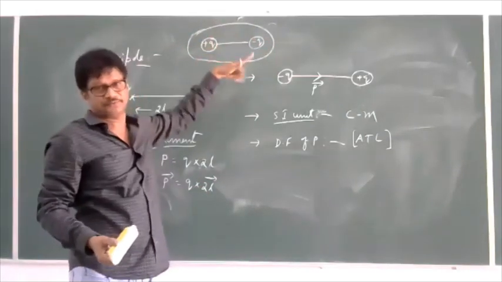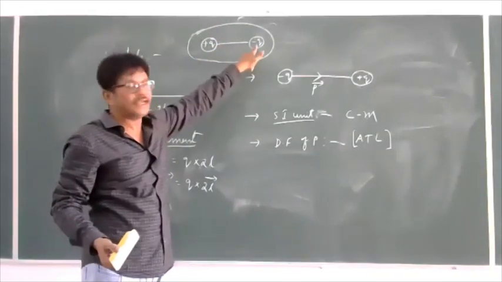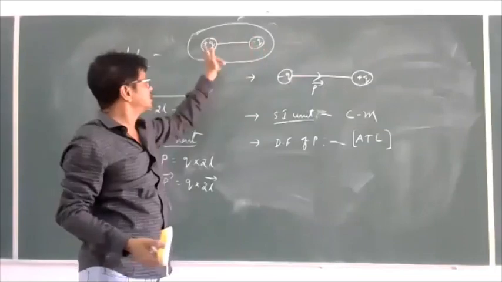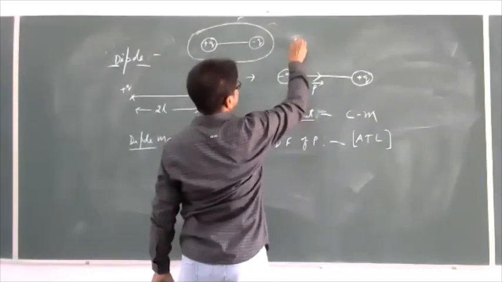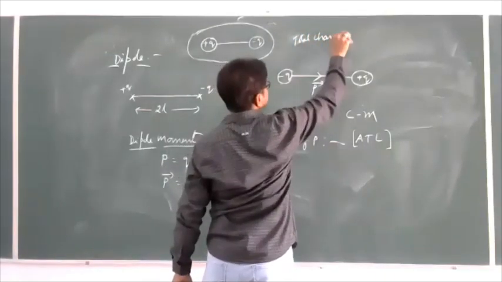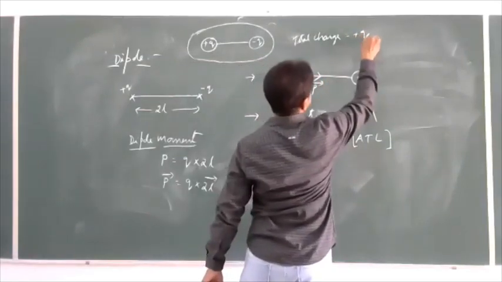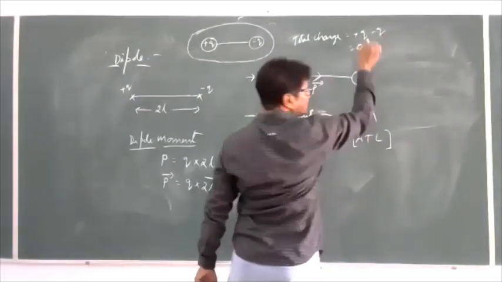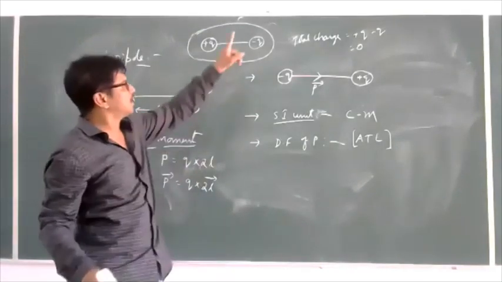Here plus Q and here minus Q. Then what is the total charge? Total charge of a dipole is equal to plus Q minus Q, which is equal to 0.